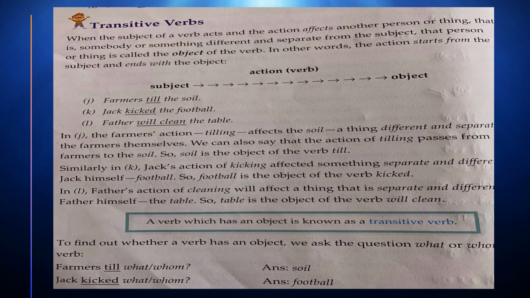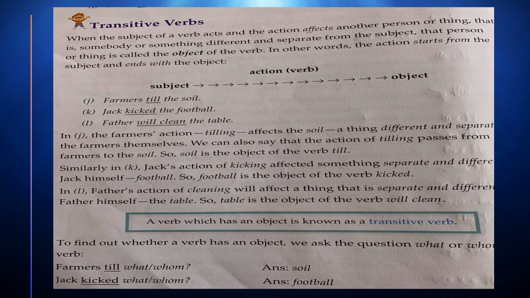That person or thing is called the object. There must be another person or thing, and that other person or thing is our object. In other words, according to this definition, the action starts from the subject and ends with an object.